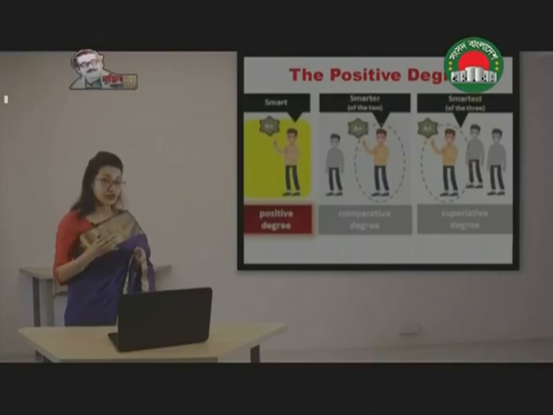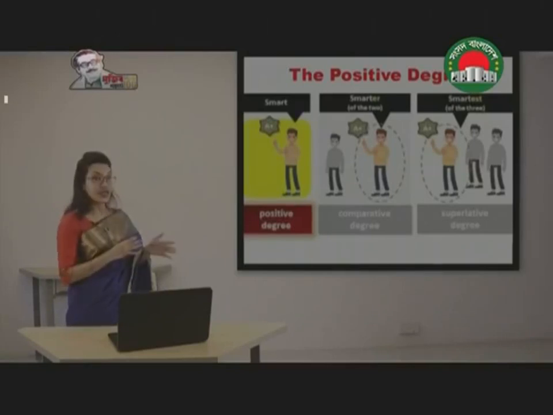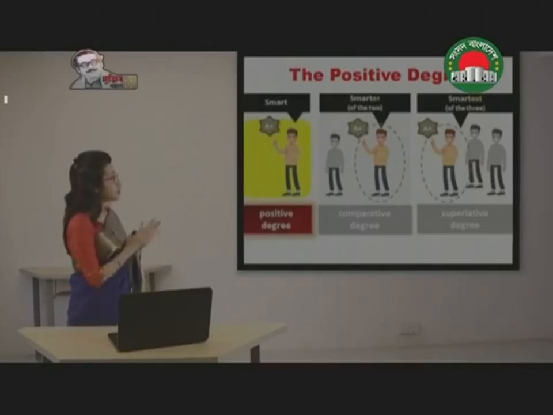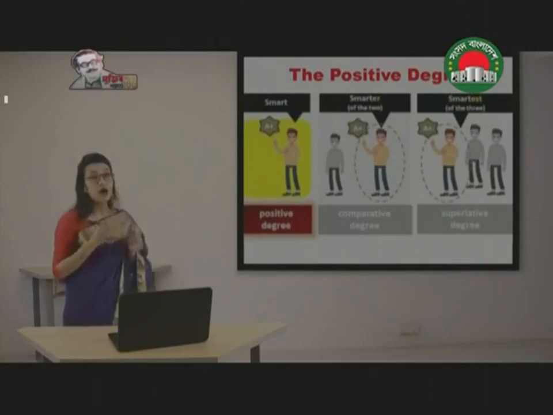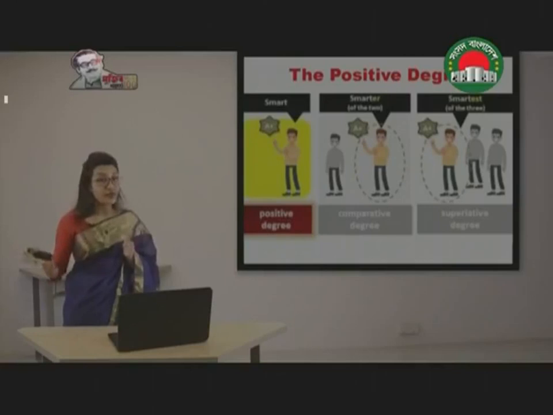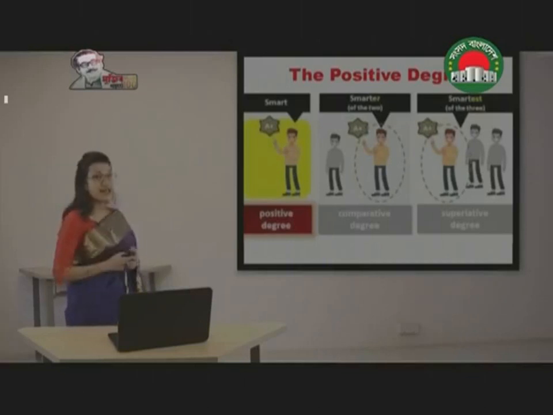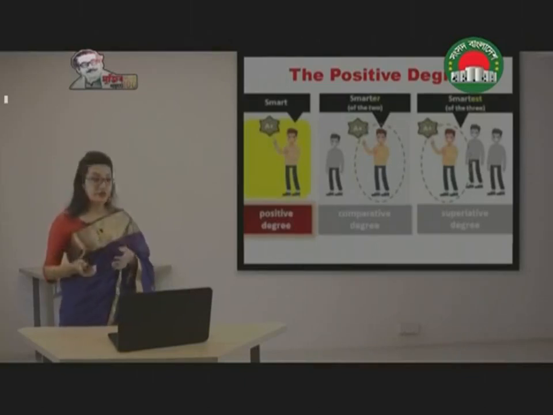and one has been circled, and the adjective that has been used here is smartest. So he is the smartest of the three. That means this person has been compared with others, and for this reason he has been described as the smartest of the three. So this is an example of superlative degree.